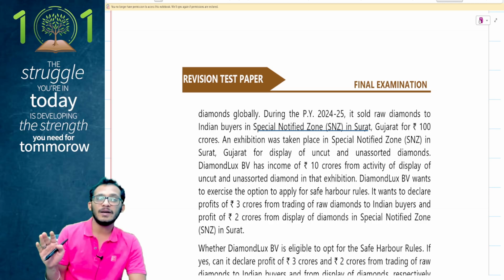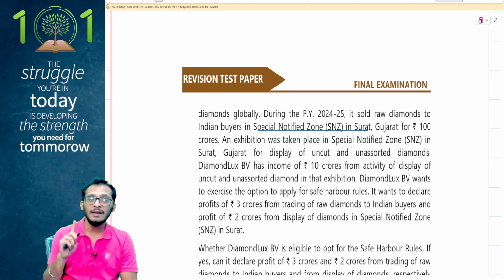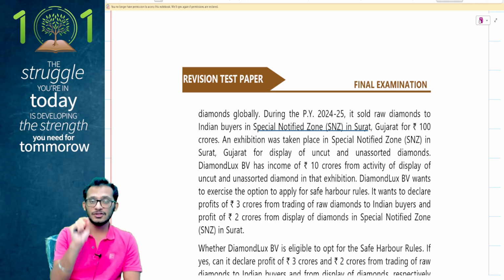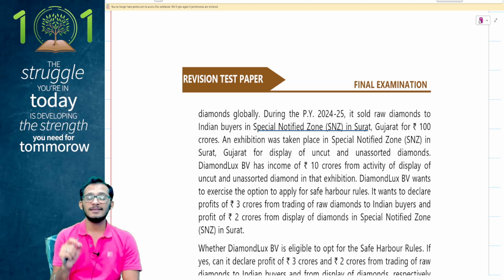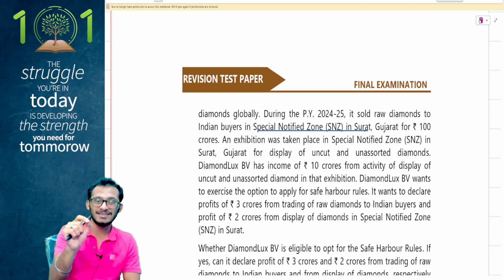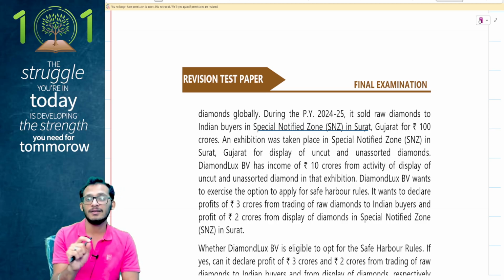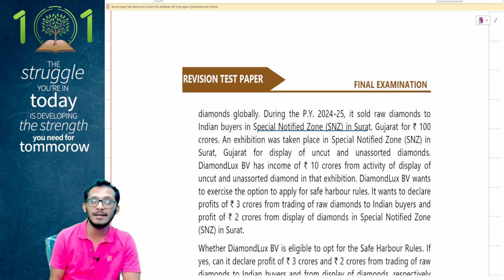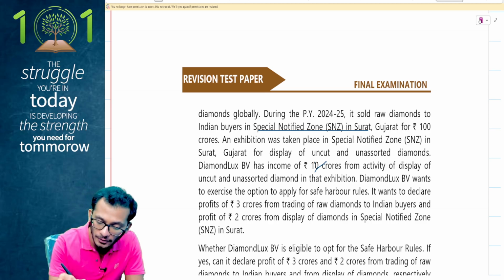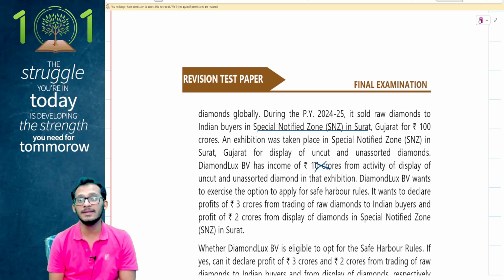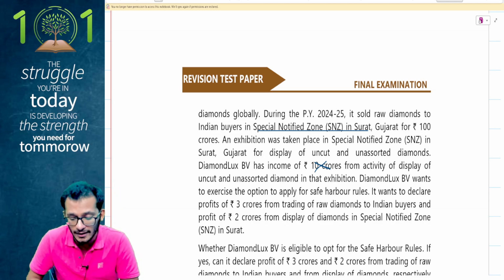People, before I go to the safe harbor rules itself, let's understand that when it comes to Section 9, business connection has a specific exemption which says that if you're a foreign company which is just coming here and displaying uncut and unassorted diamonds, I will not be taxing you in India. This will not be treated as income accruing or arising in India, and therefore this income is fully exempt, not liable for tax.